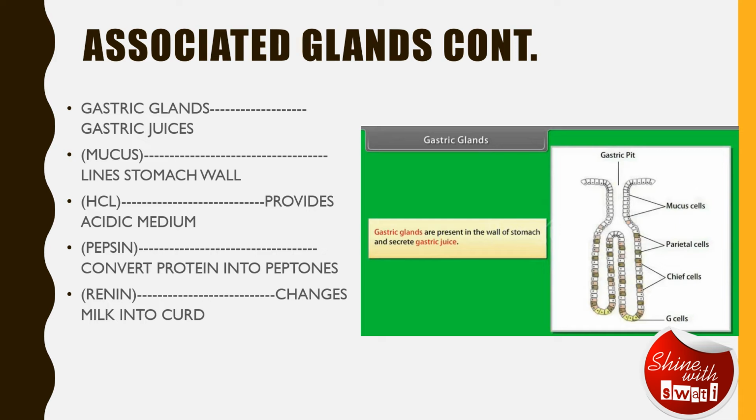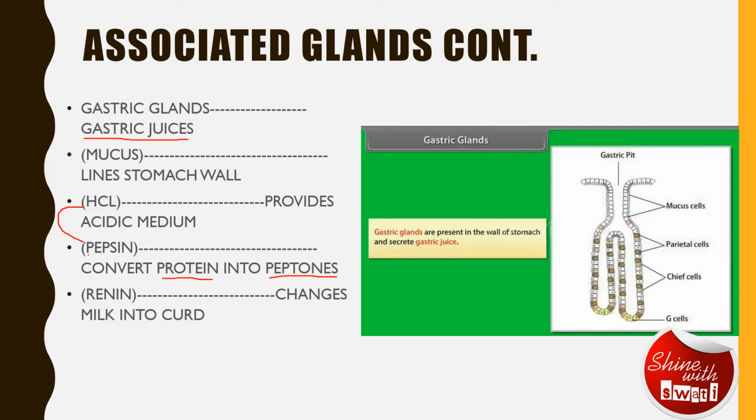Next, we will talk about the gastric gland, which secretes gastric juices. One by one, we are going to cover all of them. First of all, we will talk about pepsin. Now, this pepsin helps in conversion of protein into peptones. All the protein that is taken inside is converted into peptones with the help of pepsin, an enzyme. There is one very important thing for pepsin to work: it can only work in the presence of an acidic medium. This acidic medium is provided by HCl.